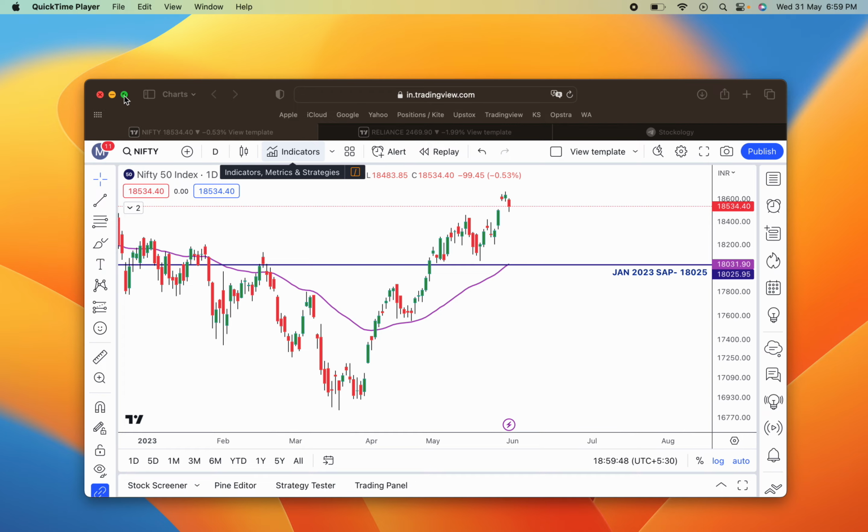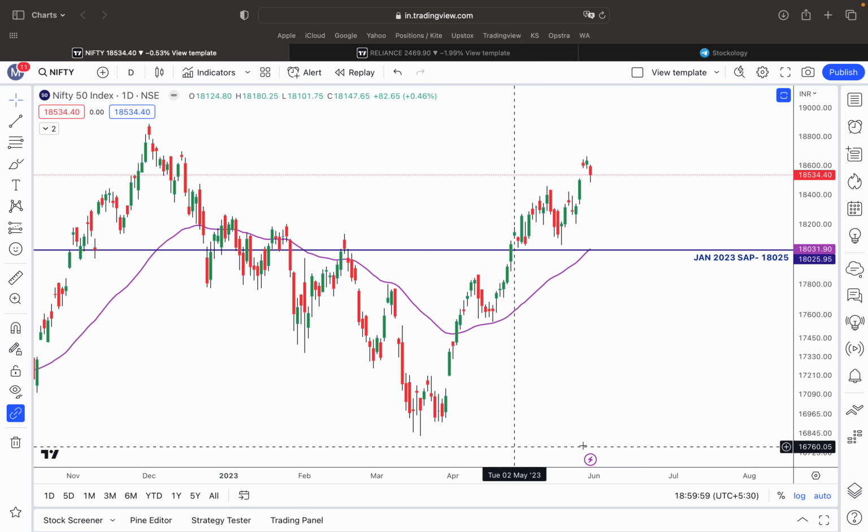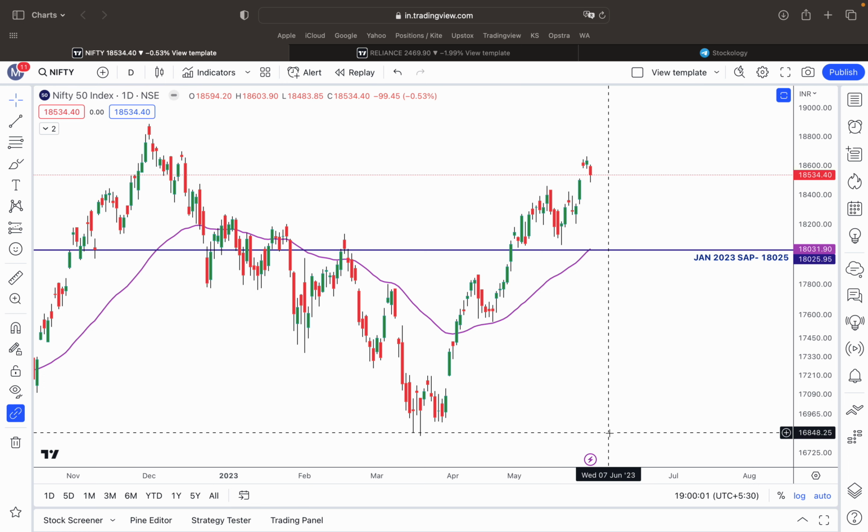Hello. So in this video we are going to discuss the concept of HRITHIK. What do I mean by HRITHIK? So basically this is the Nifty 50 chart in front of me, and Nifty 50 is an index that we